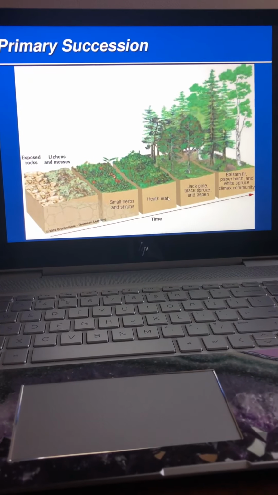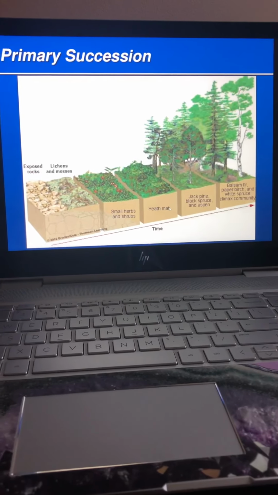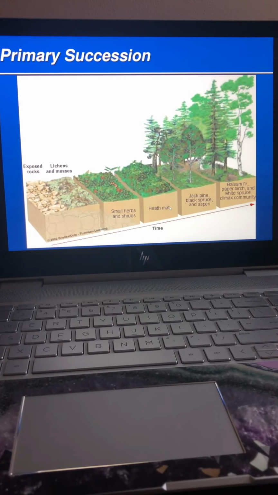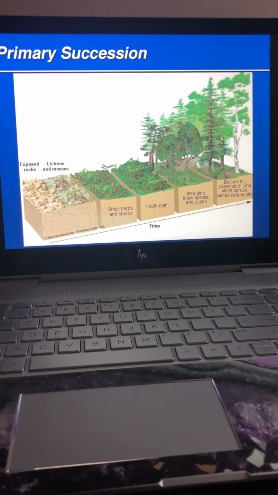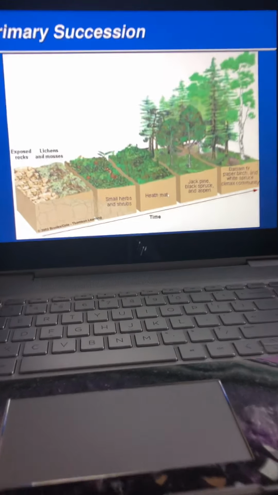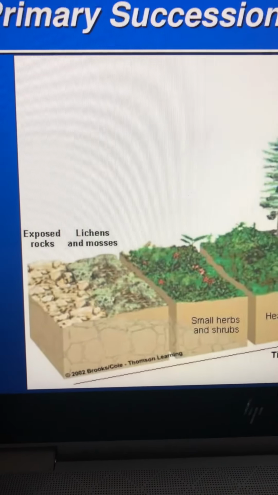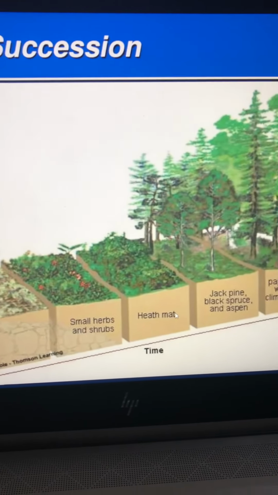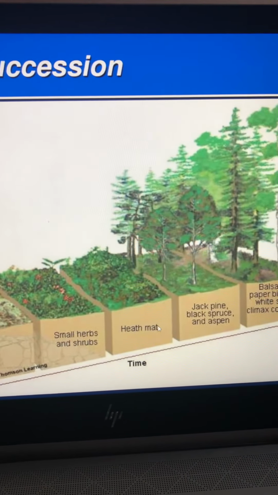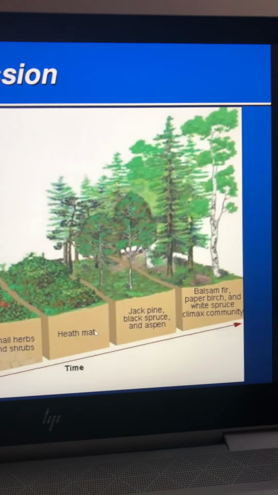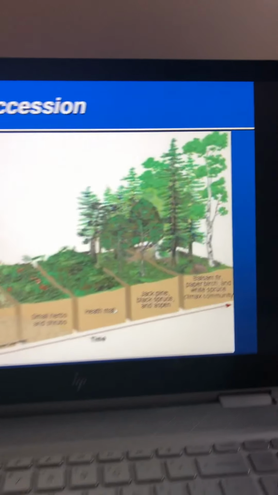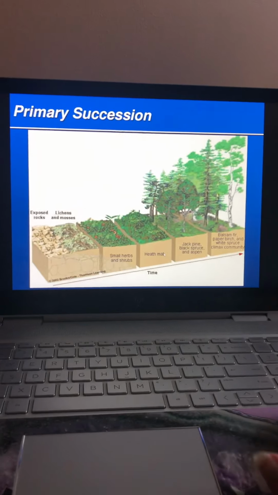So if we look at primary succession, I always tell students that you can tell on a test or a quiz that we're talking about succession if, all the way to the left, we start with nothing, just the bare rock and the exposure. Then you can see we have the lichens and the moss, and then they develop into the small herbs and shrubs, and then we eventually get to this forest, and we end with what we call the climax community.